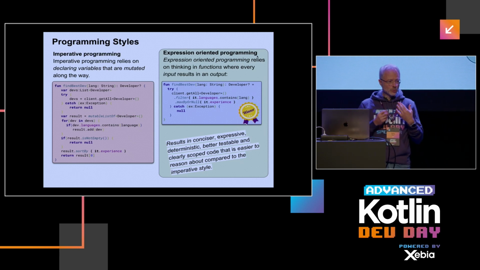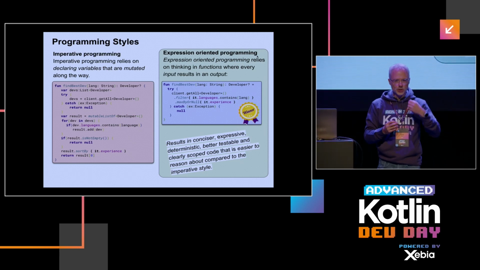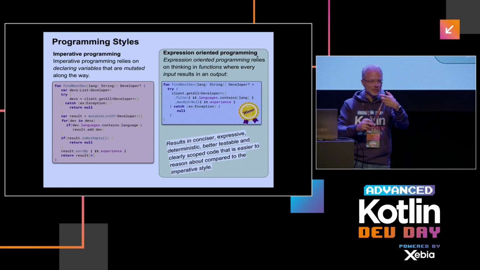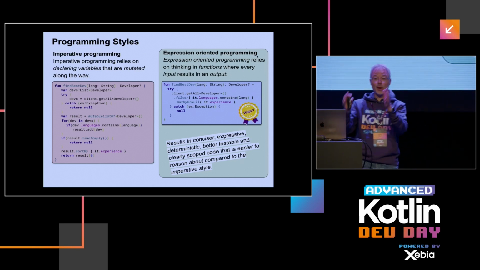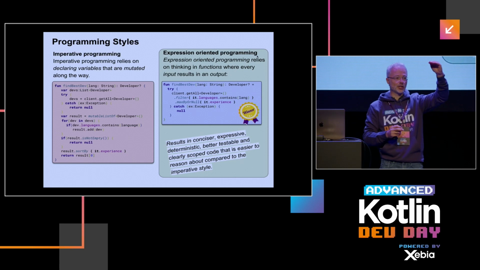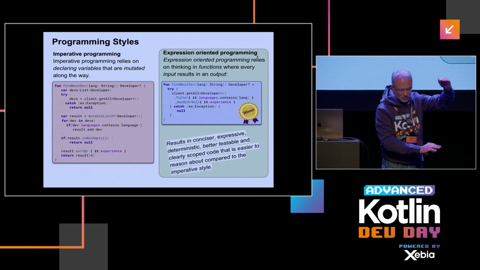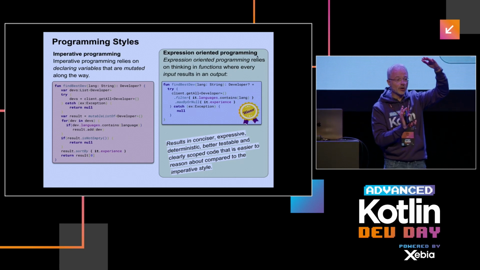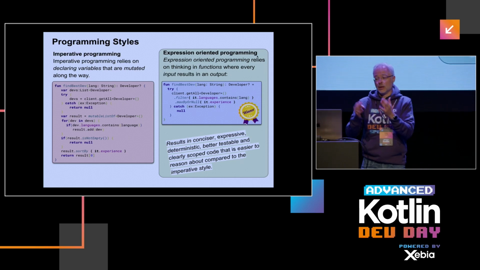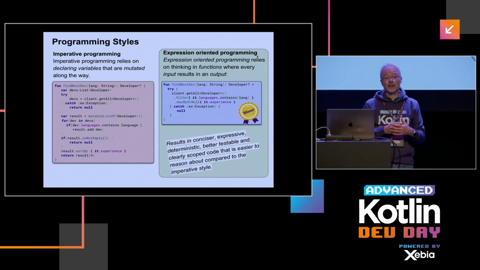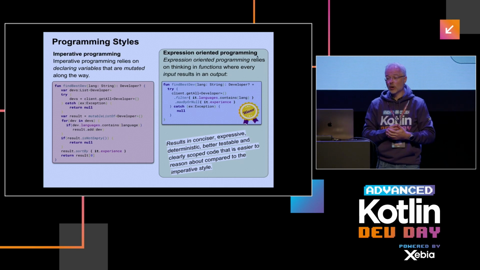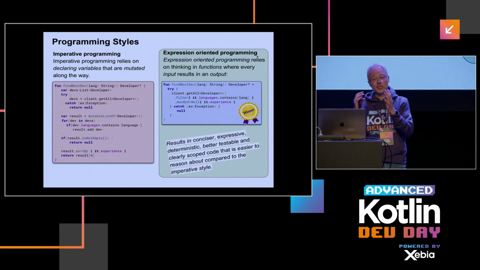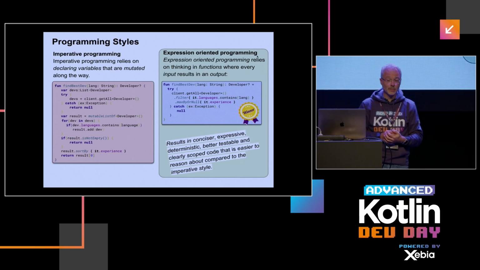Which also actually makes our code much more scoped. So the scope of our code is basically the function where something goes in and out. Whereas in the imperative part, we have some variable declaration here, a lot of stuff happens with the variable, so the scope of our code is much larger. This all leads to the fact that we also get code that is way easier to reason about when we use the expression-oriented way of programming.